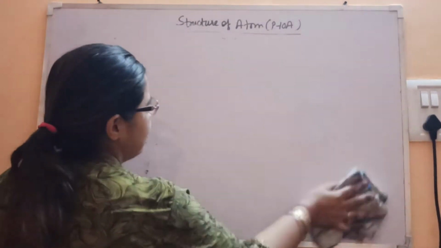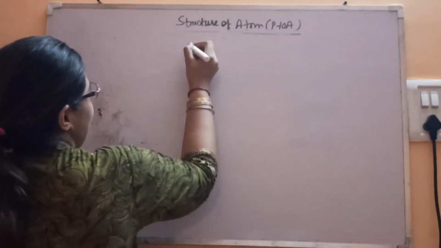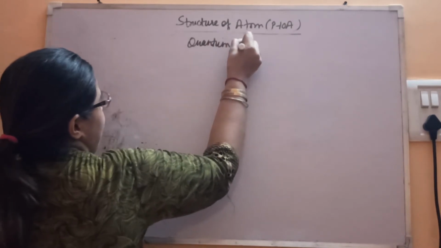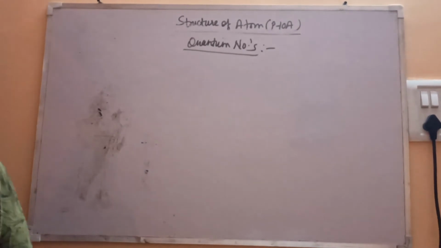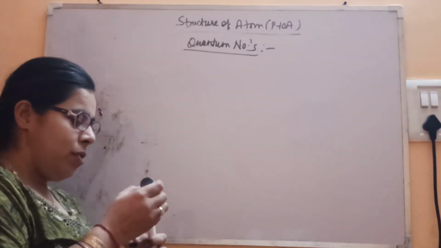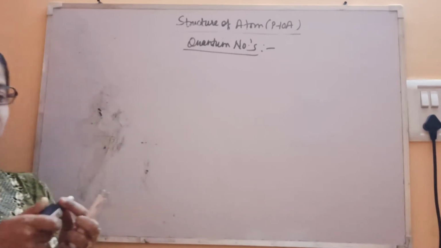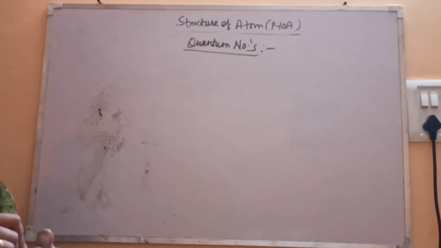That's why the topic is interlinked. So let's talk about quantum numbers. Now quantum numbers will give you the characteristics, or you can say the properties of the electron. You will come to know where actually electron resides. If you want to find the electron, then where you will get the electron.